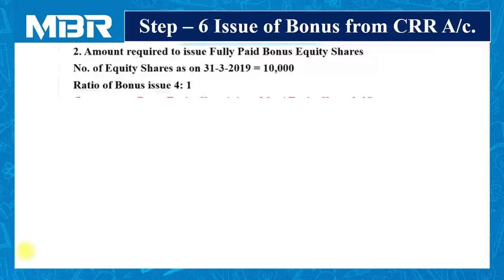Enter into the second part of the bonus. For the purpose of the second part, we need not worry because we have CRR, capital redemption reserve. Check the calculation, the number of equity shares available to us. The number of equity shares is 10,000.